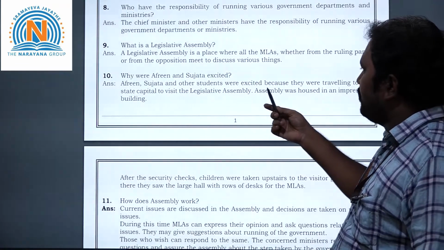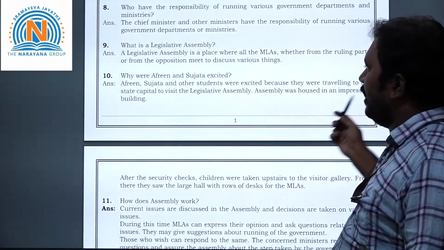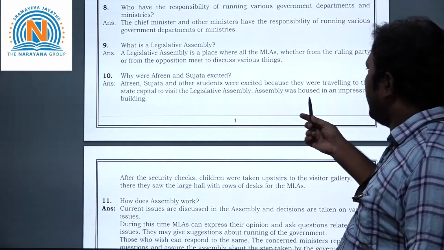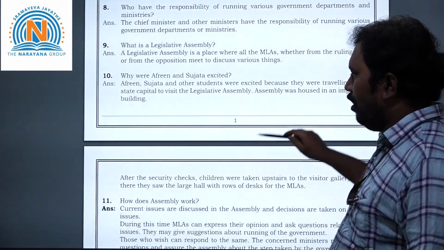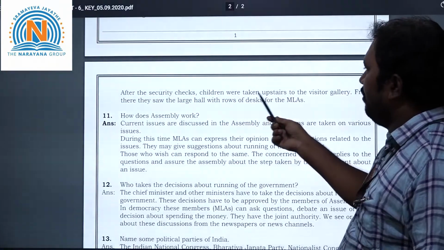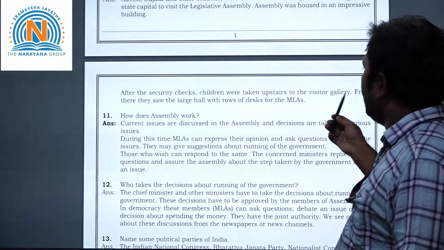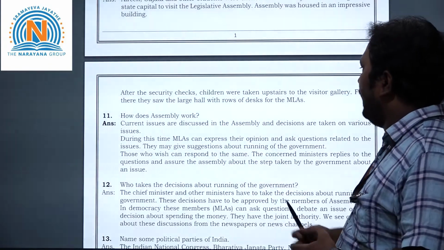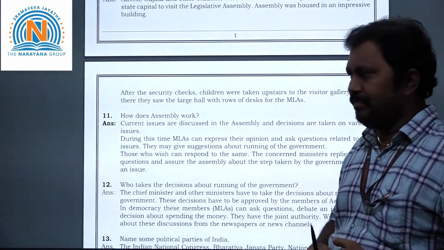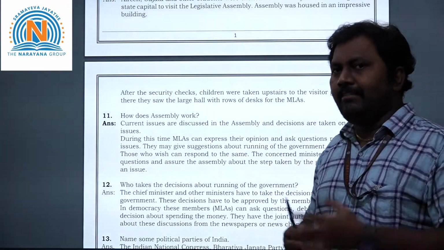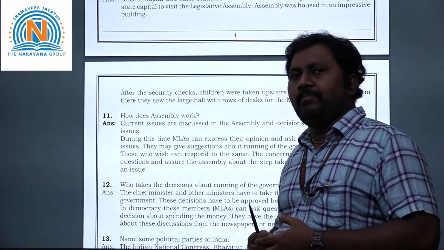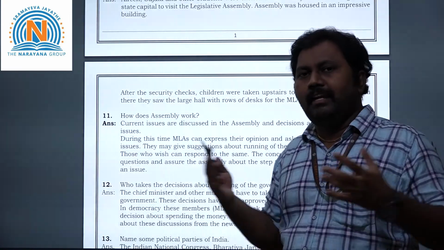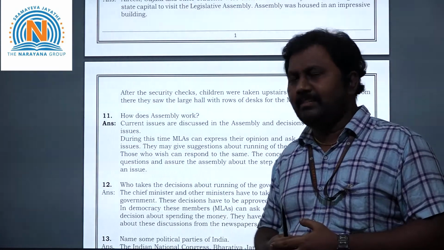Afrin, Sujata and other students were excited because they were traveling to the state capital to visit a legislative assembly. The assembly was housed in an impressive building. After the security checks, children were taken upstairs to the visitors gallery. From there they saw the large hall with rows of desks for the MLAs. So that's why they are very excited. Even you, children, if you go to some parliament or president's bhavan, definitely after seeing that you will be excited and enjoy, right?